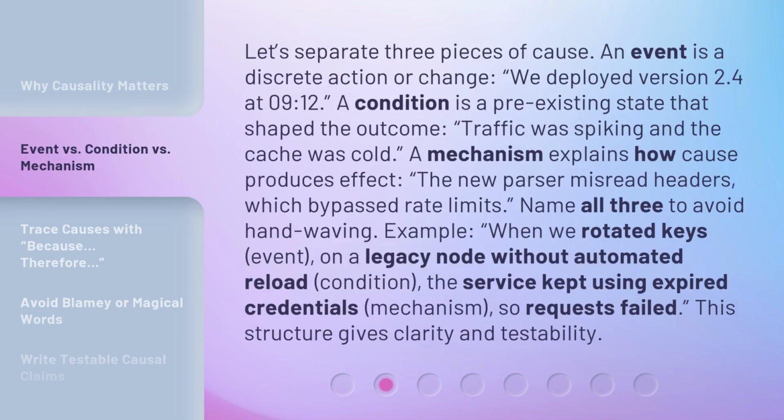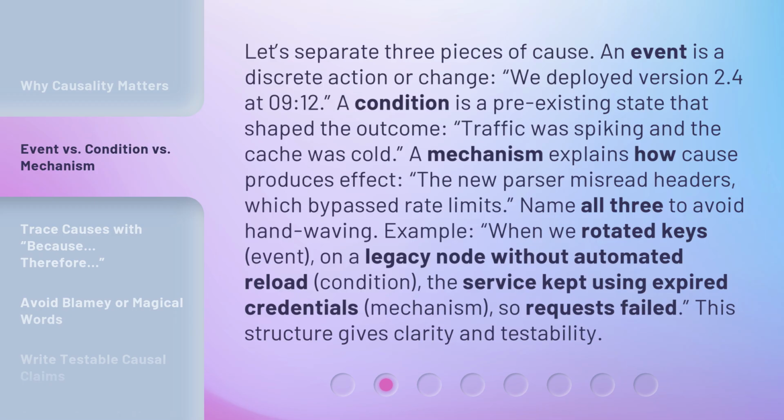Let's separate three pieces of cause. An event is a discrete action or change. We deployed version 2.4 at 9/12. A condition is a pre-existing state that shaped the outcome. Traffic was spiking, and the cache was cold. A mechanism explains how cause produces effect. The new parser misread headers, which bypassed rate limits. Name all three to avoid hand-waving.